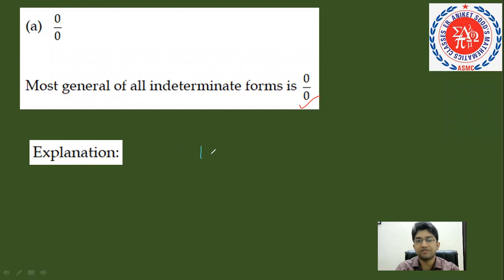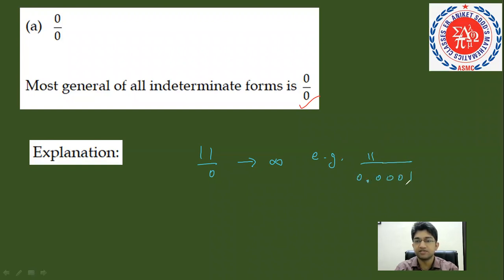If you divide some finite value like 1, or say 11, by 0, since we know that anything divided by 0 goes to infinity, this can be thought of like 11 divided by 0.0001.